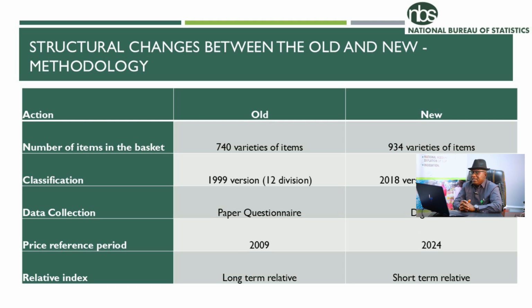Then our relative index computation in the old method is long-term relative. Now we are using short-term relative. Why change? The short-term relative enables us to substitute an item when need be and also substitute an outlet when need be. But the long-term relative cannot do that. So that is the justification for moving from long-term relative to short-term relative.